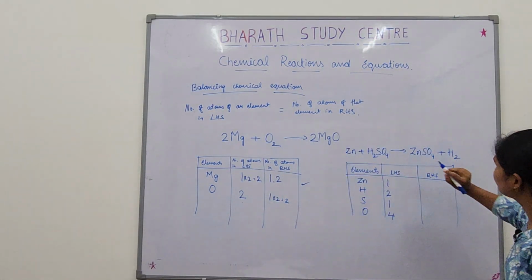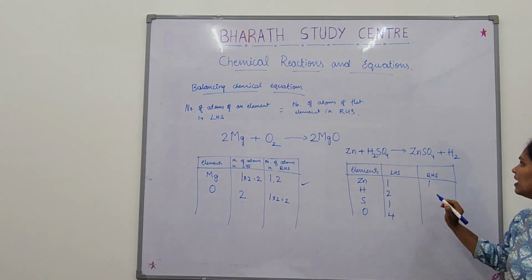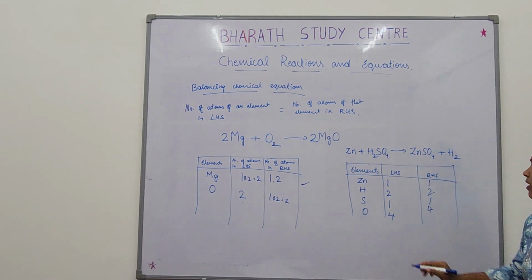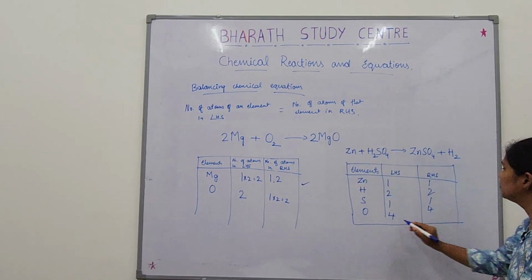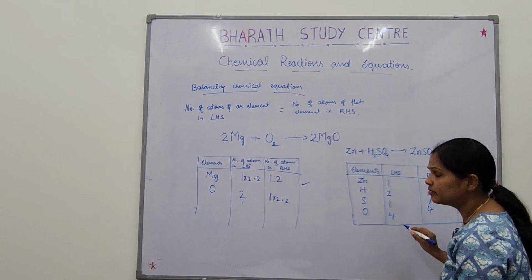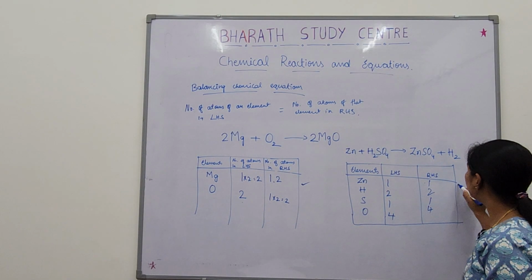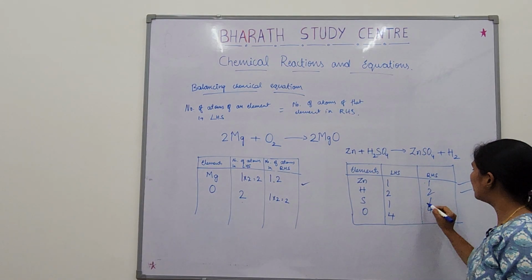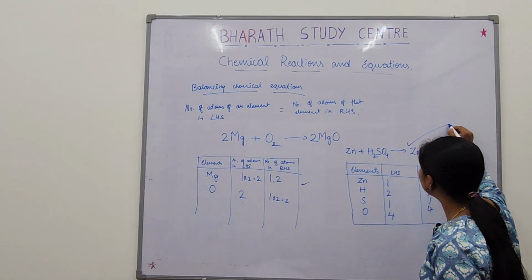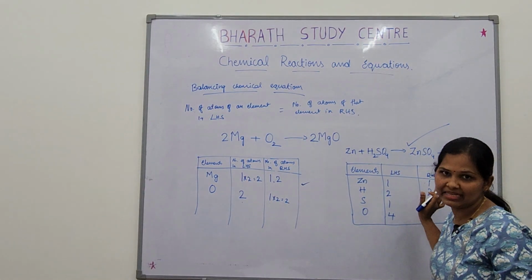Here: Zn 1, hydrogen 2, sulfur 1, oxygen 4. Tell me, do you have to do anything with this? No, because 1 and 1 are equal, 2 and 2 equal, 1 and 1 equal, 4 and 4 equal, right? So this reaction itself is already balanced.